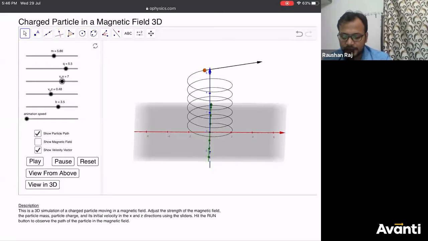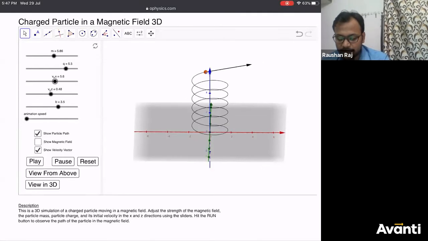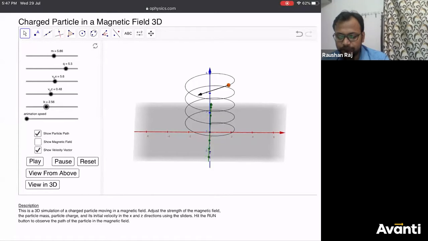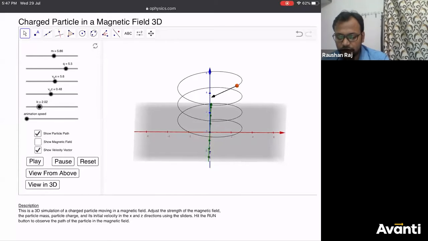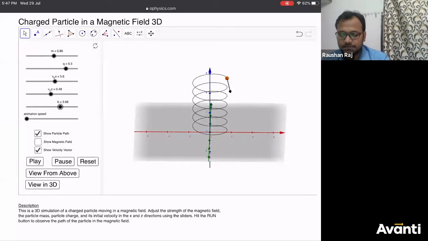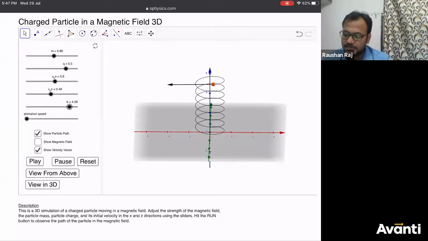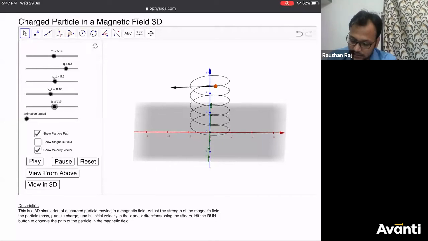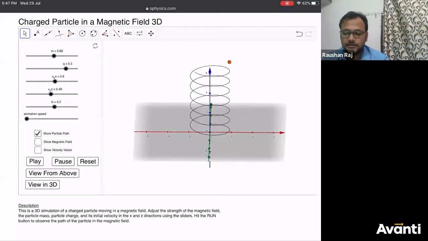All right. What will happen if you decrease the value of the magnetic field? The radius will increase. See? Increase the value of the magnetic field, the radius will decrease. So these things we will study, and this is how the particle will move. Let me show it to you one more time.